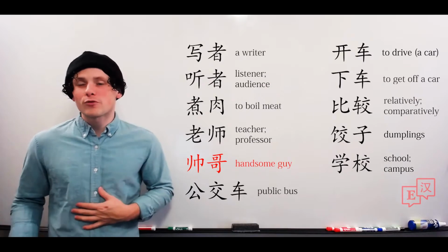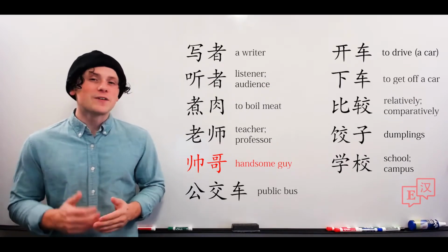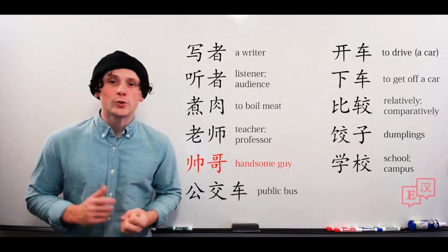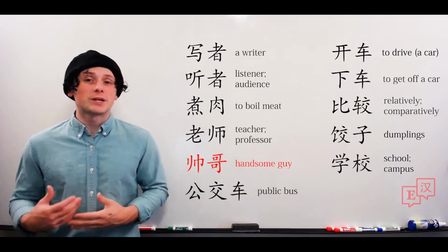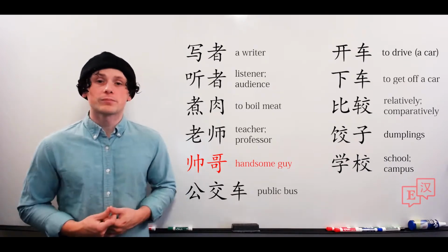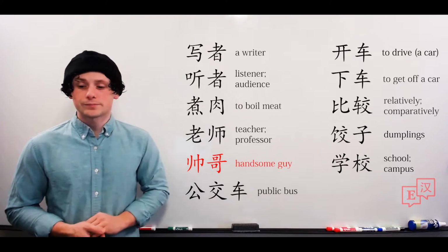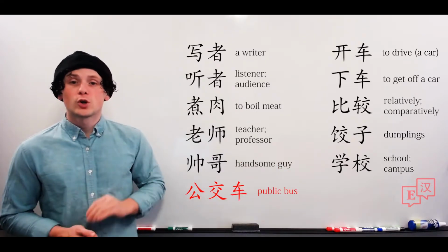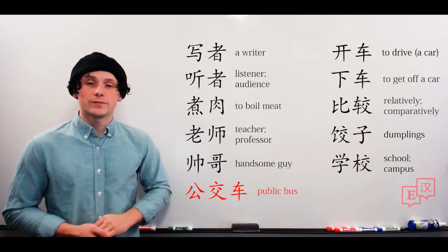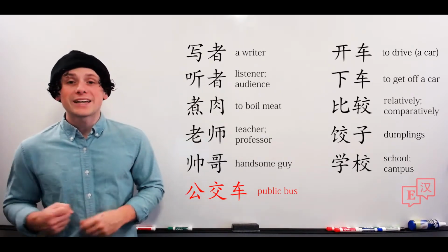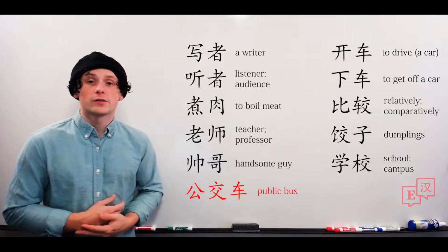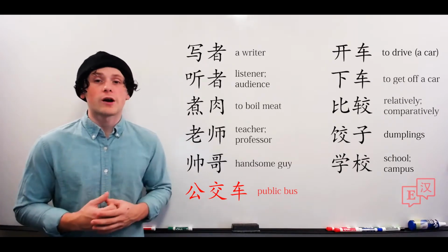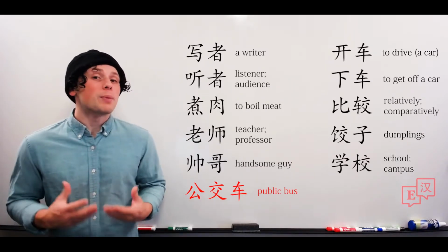帅哥. This is a polite or flattering form of address for men, and it's very similar to 美女, beautiful women, which we learned as a polite or flattering form of address for women. 帅哥. 公交车. So the public connecting car or the public transport car. This means a bus, a public city bus.